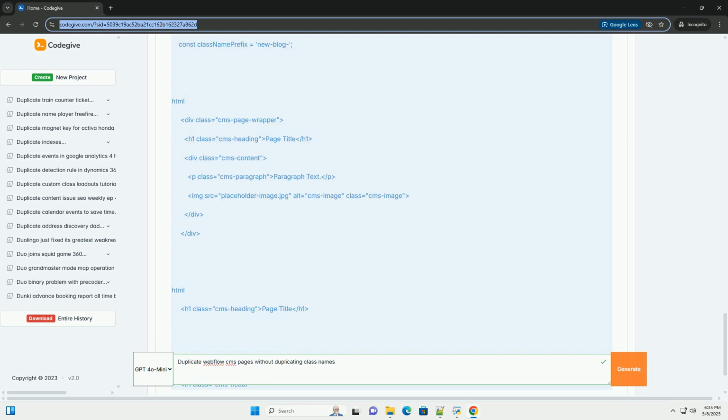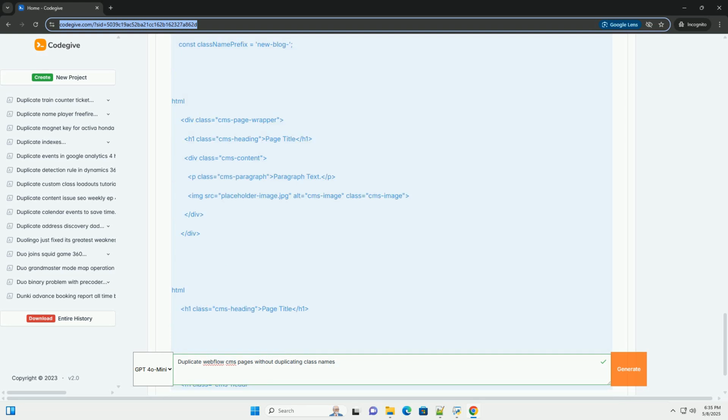Choosing the right approach. The best method for duplicating Webflow CMS pages without copying class names depends on your specific needs and technical skills. For simple cases with minimal styling, start with the using Webflow's built-in features approach. For slight variations in styling, utilize combo classes.